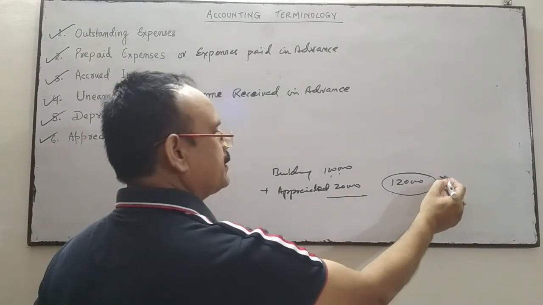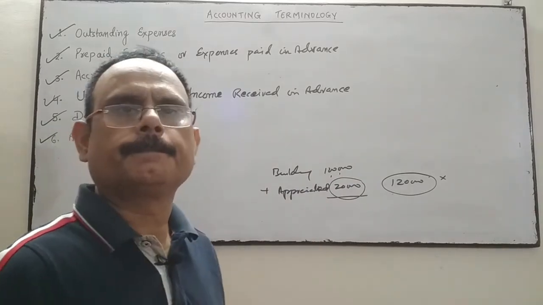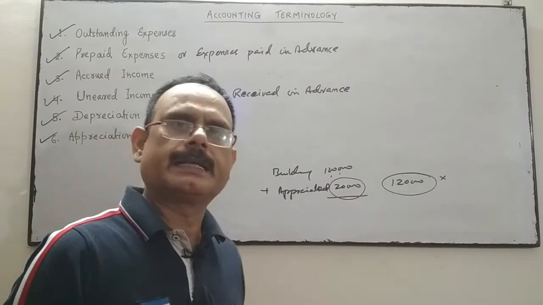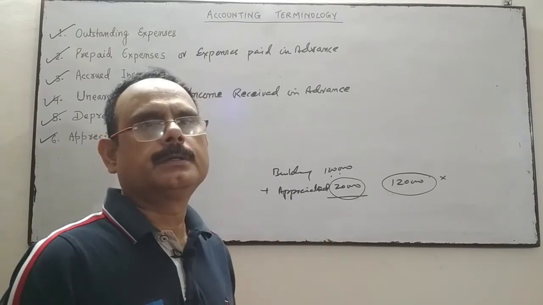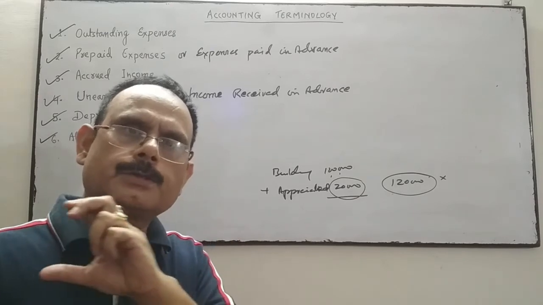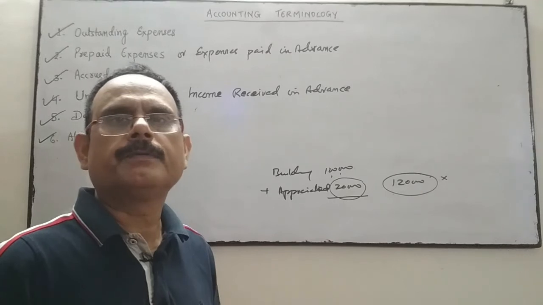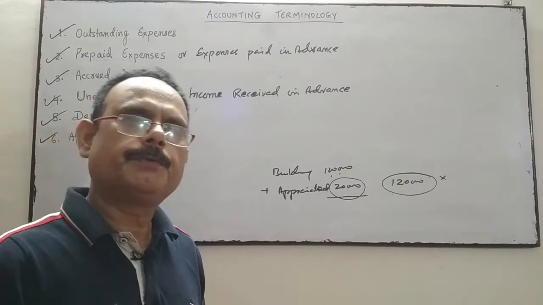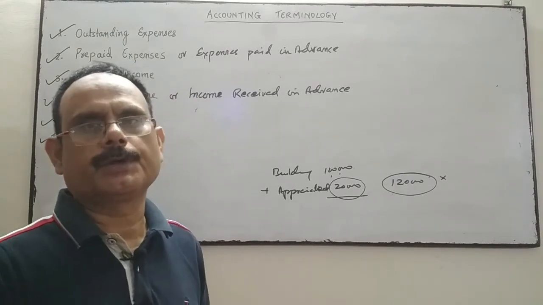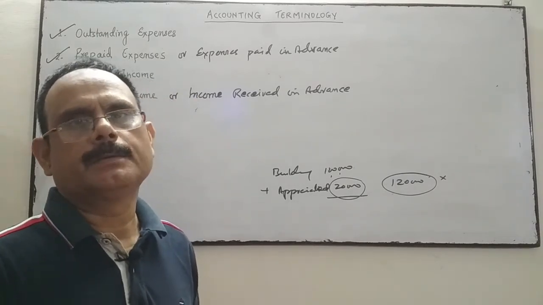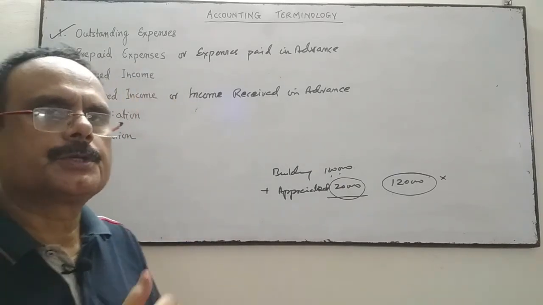We are also not going to reflect this appreciation as an income or as a gain, because appreciation is not going to be recorded under the principle of conservatism. Only future losses will be recorded, but future gain is not going to be recorded by us under the principle of conservatism. Okay, so appreciation is just opposite of depreciation.